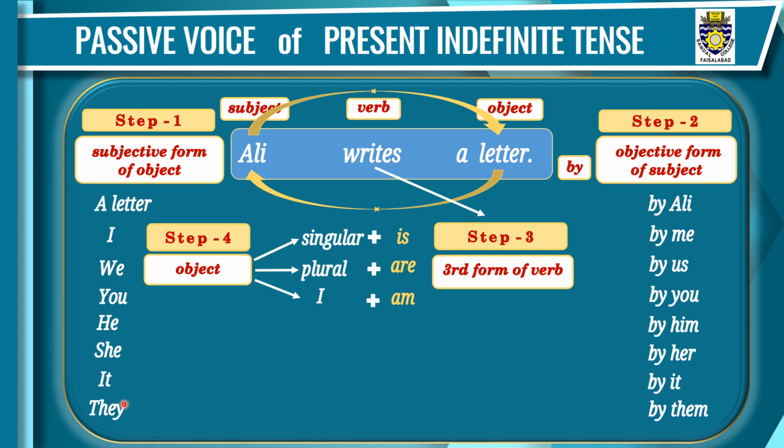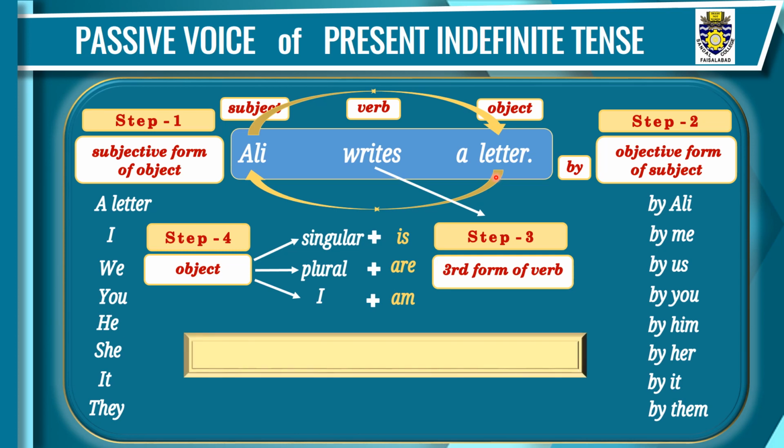Now comes the turn of this sentence. Ali writes a letter. How can we change this sentence of present indefinite tense into passive voice? The first step is that the object will take the place of subject, so we'll write a letter in the beginning. Step 2 is Ali, that is the subject, it will take the place of object, so we'll write Ali at the end, and before this subject we'll write by.